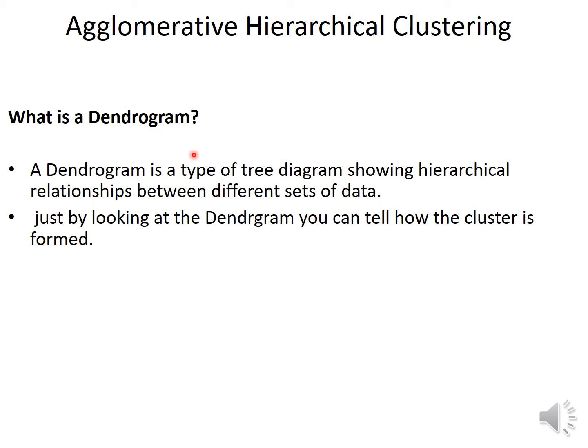Dendrogram. So what is a dendrogram? It is a type of tree diagram. It looks like a tree, like a binary tree, and it shows the hierarchical relationship between different sets of data. So basically you represent hierarchical clustering using a dendrogram. A dendrogram is the pictorial representation of hierarchical clustering. Just by looking at the dendrogram, you can tell how the clusters are formed. So let me show you a dendrogram.